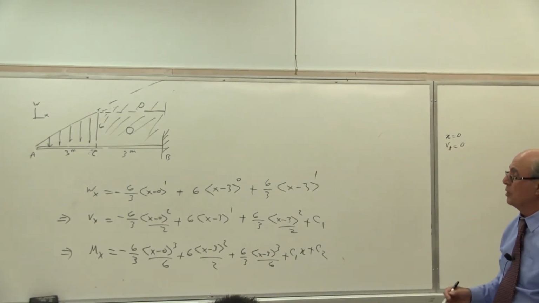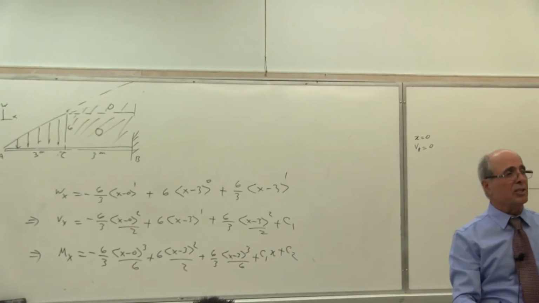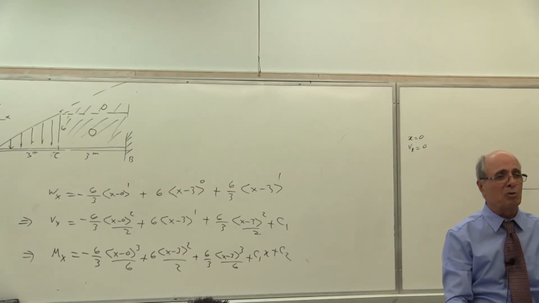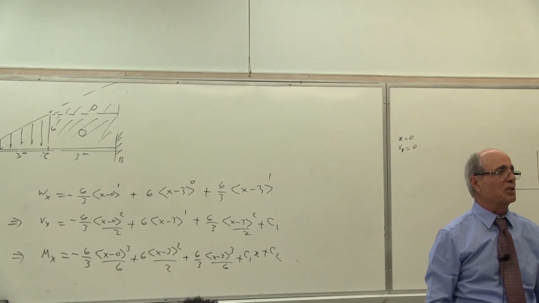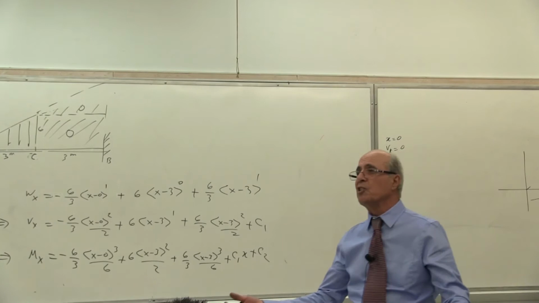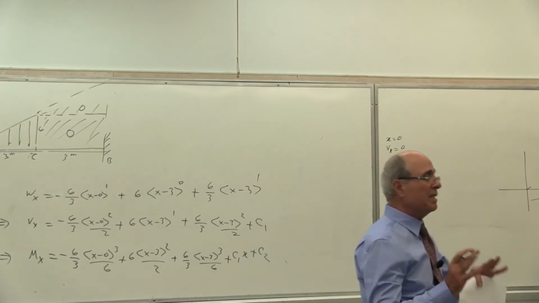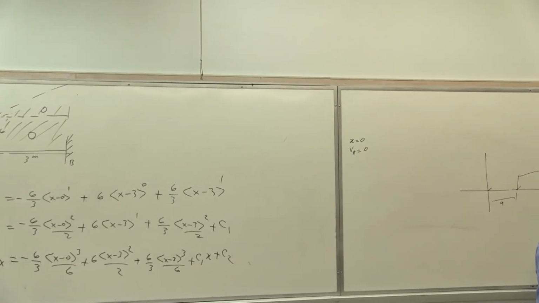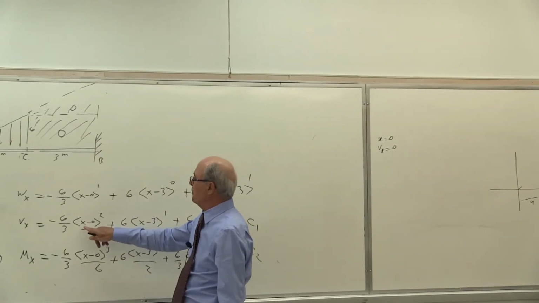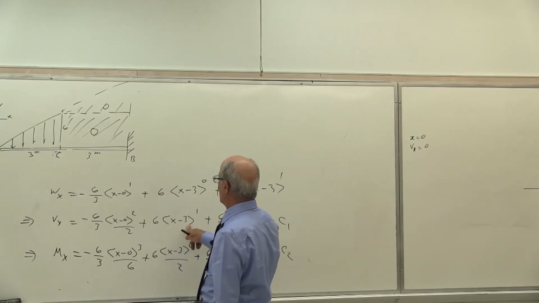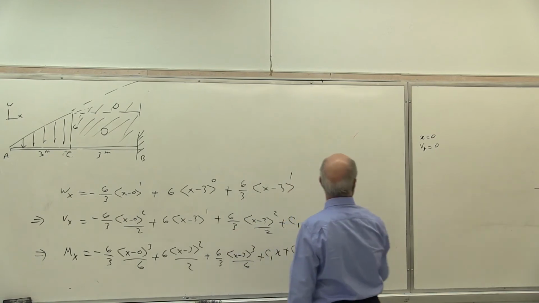Don't forget that one. Although, look, I'm saying that, I see it in the finals and in the quizzes. You get a negative quantity, you square it, you are doomed there. Is that correct or not? First of all, you are doing extra work, and it's all wrong. Is that correct or not? Anytime the bracket is negative, set the whole thing equal to 0. I said it 5 times already. So look, again, this becomes 0, of course. This becomes 0 minus 3 negative, 0 minus 3 negative, everything 0. C1 becomes equal to?